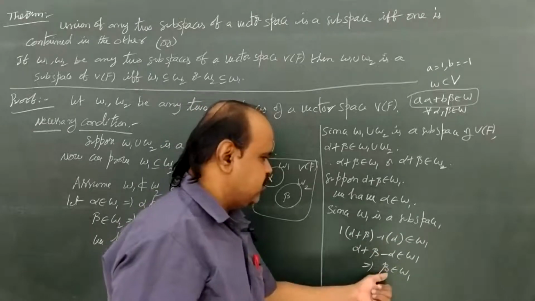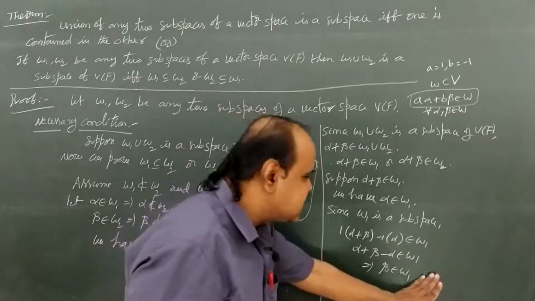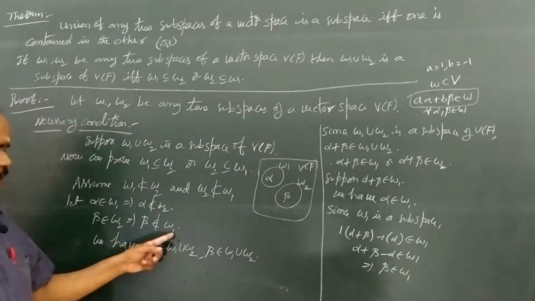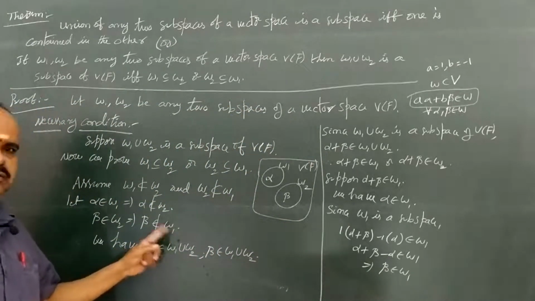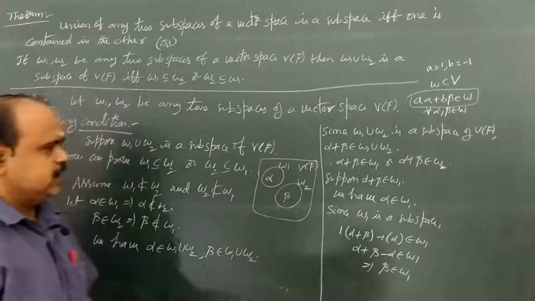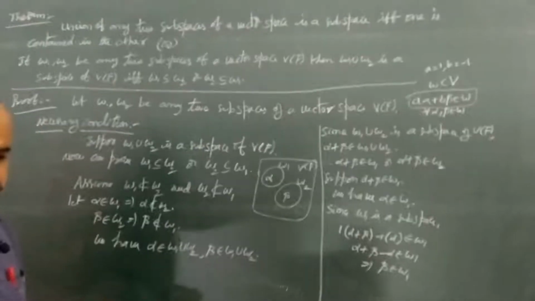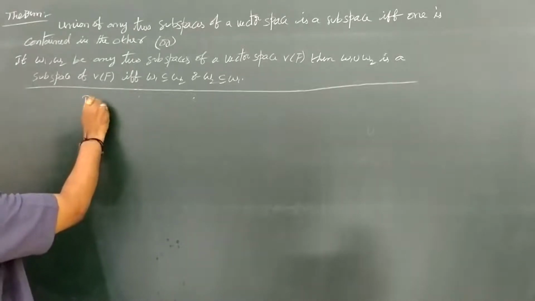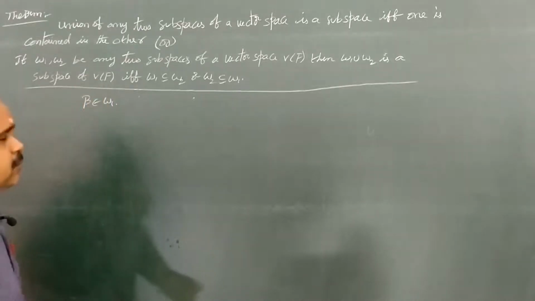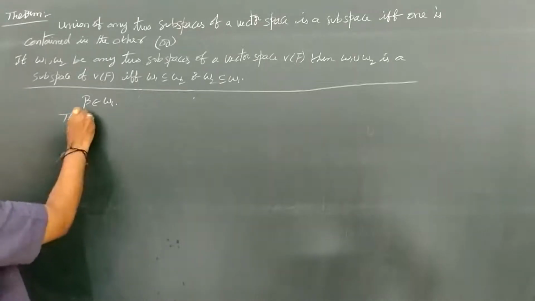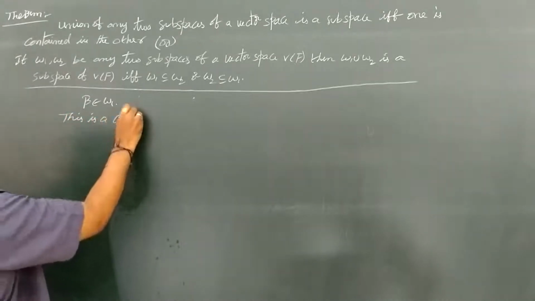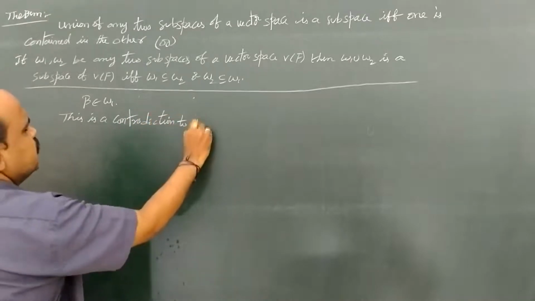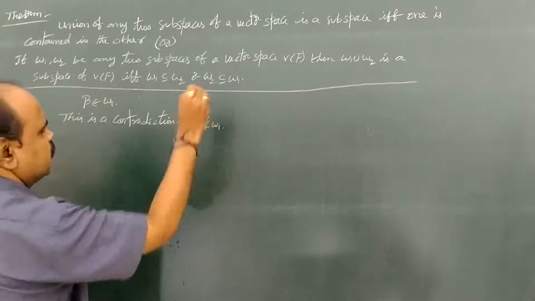If we simplify, we get beta belongs to W1, but this is a contradiction. Why? Because beta does not belong to W1. This is a contradiction to beta not belonging to W1.